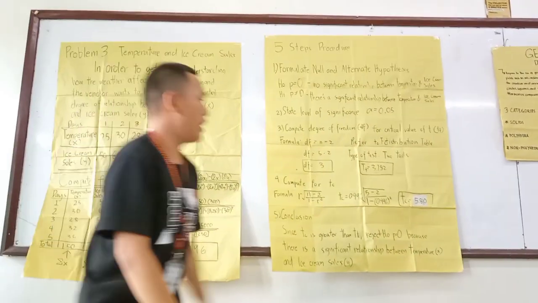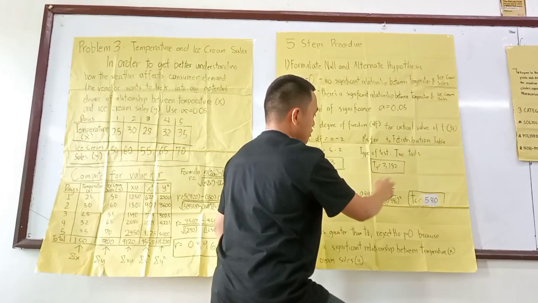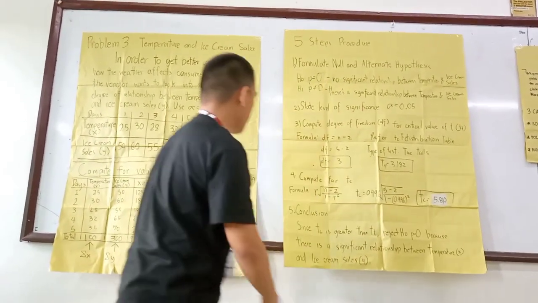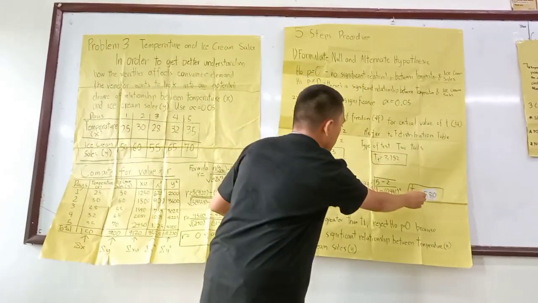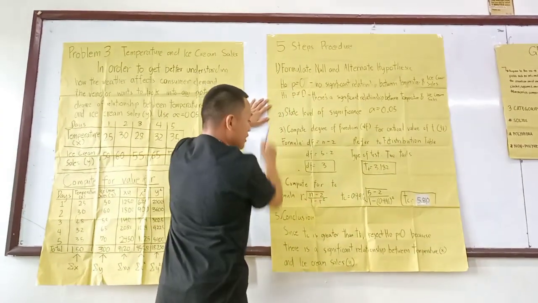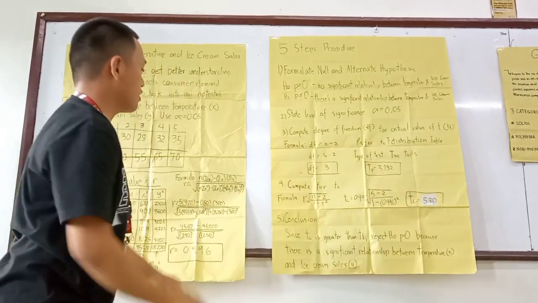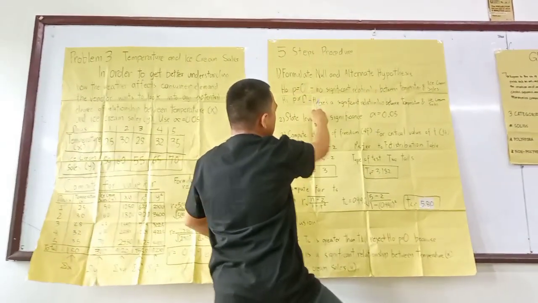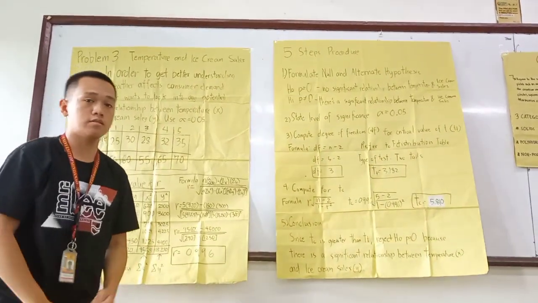So, conclusion, by comparing these two, the critical value of t is 3.182, and the value of t is 5.810. Since the value of t is greater than the critical value, we have to reject the null hypothesis, because it suggests here that there is a significant relationship between temperature and ice cream sales.